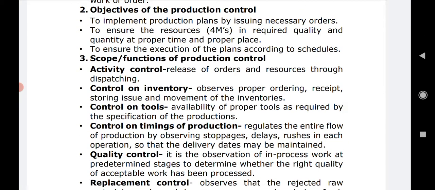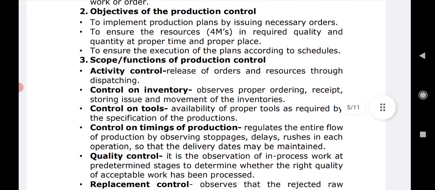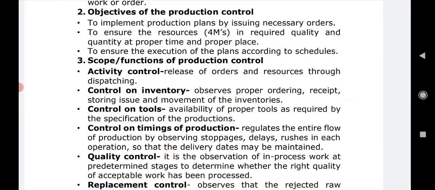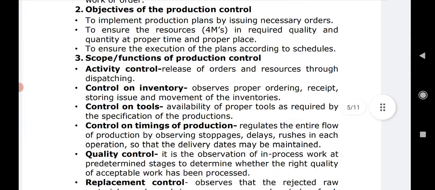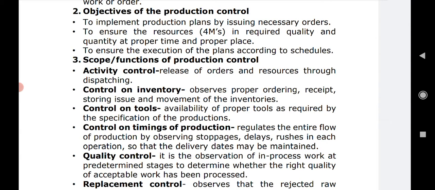Now what are the objectives? We have seen what is control. Right? Production control નું કામ શું છે? તો કે મેન્યુફેક્ચરિંગ એક્ટિવિટી જે પ્રમાણે પ્લાન કરેલી છે એ પ્રમાણે થાય છે કે નહીં એ જોવાનું કામ છે. That is the work of production control. If any deviations or differences are found out, તો આપણે એને rectify કરવાના છે, so that the production flow is taken up exactly according to what is being planned or whatever is being demanded. So it is a very crucial activity. Now what we are going to see, we are going to check the objectives કે production control નો ધ્યેય શું છે, production control નો objective શું છે.